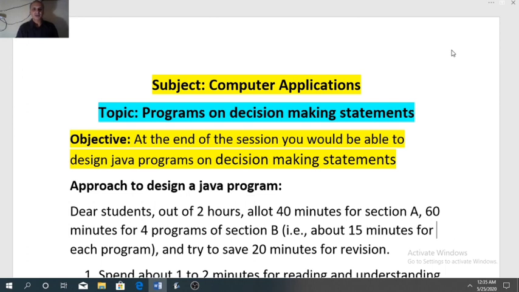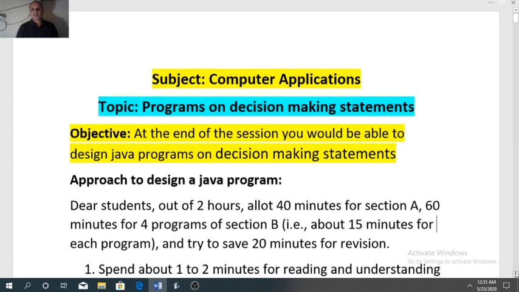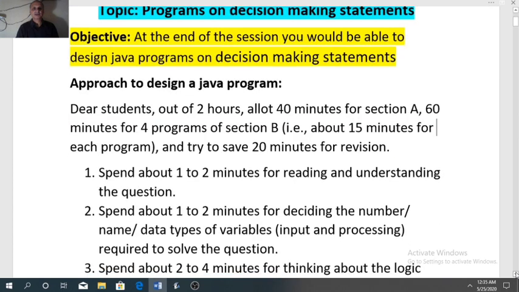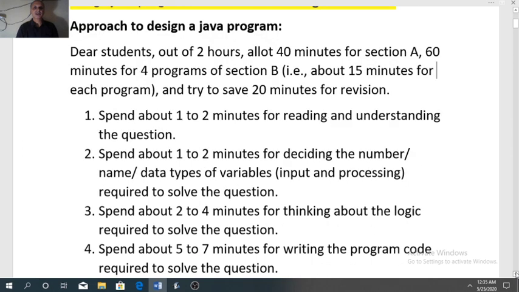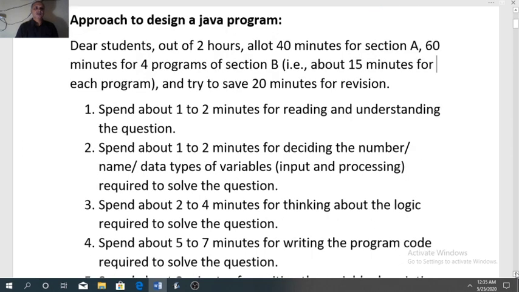But before starting the programs, how to approach the program? Before that, I would like to give you one suggestion. What should be your approach? As you know, your computer paper has 100 marks and a duration of 2 hours. Section A has 40 marks, section B has 60 marks.